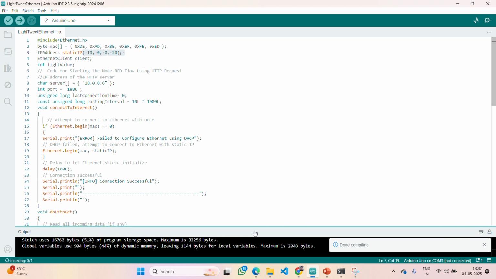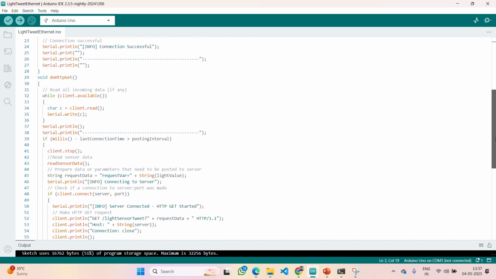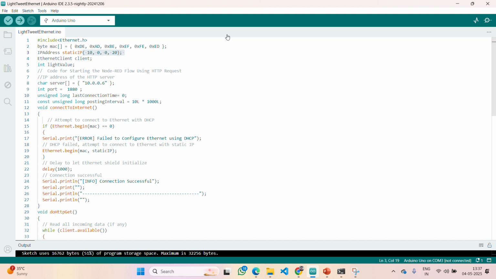Yes, compilation is done. So first let me connect the hardware components. Meanwhile, you can see this complete program. From the next video lecture, we are going to work with Android apps and our original websites. There you will see the actual toughness. Here it is not that tough. If you are aware of Android programming or database knowledge, even a bit, you can work easily. It's not an issue there.